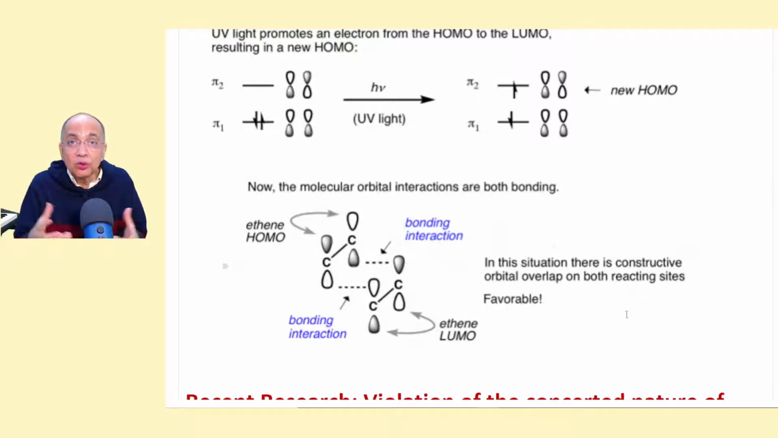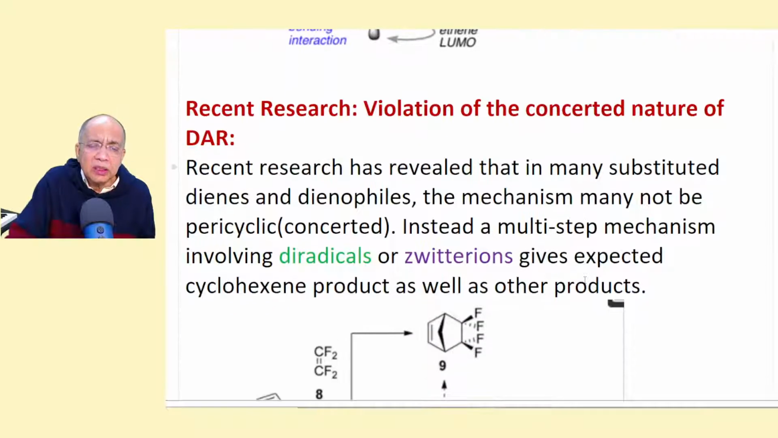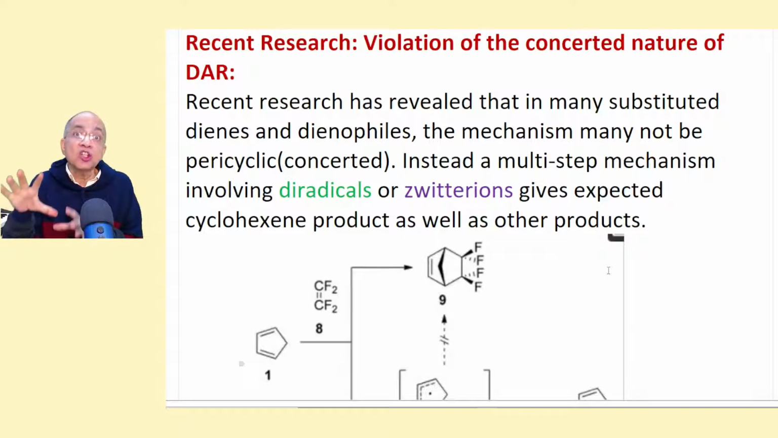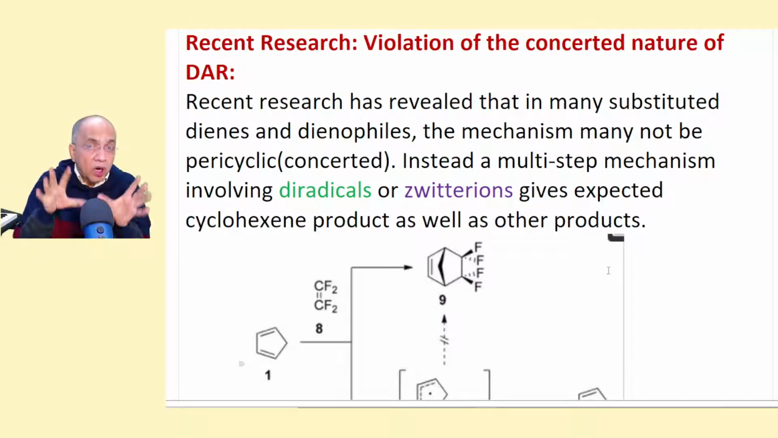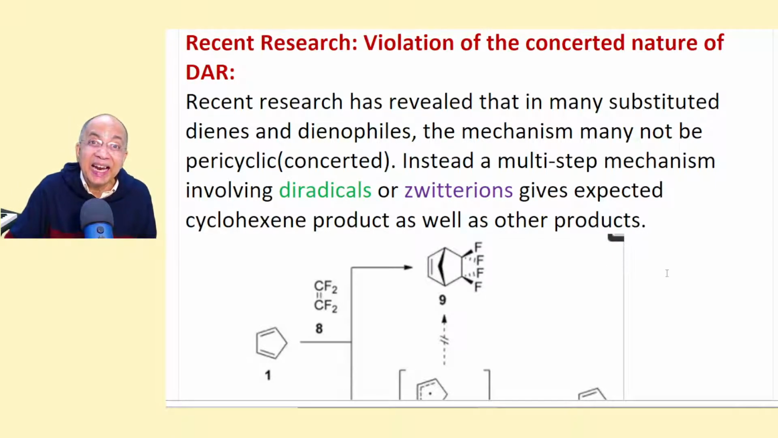greater regioselectivity and all that. In recent research, I found a 2021 paper where the scientists have prepared many such products from a diene and a dienophile. They have found the mechanism is not only concerted, but some of the products are formed by a non-concerted mechanism, for example, by diradical formation.